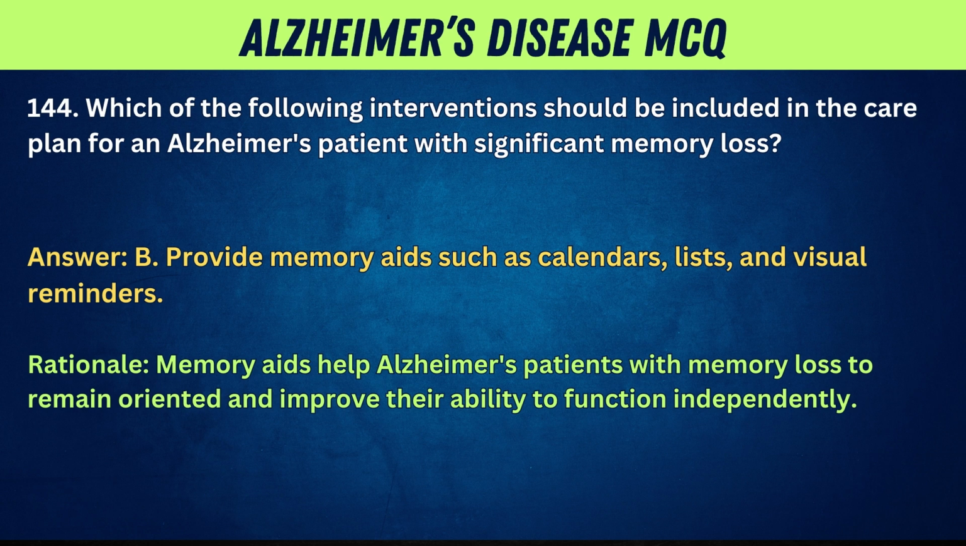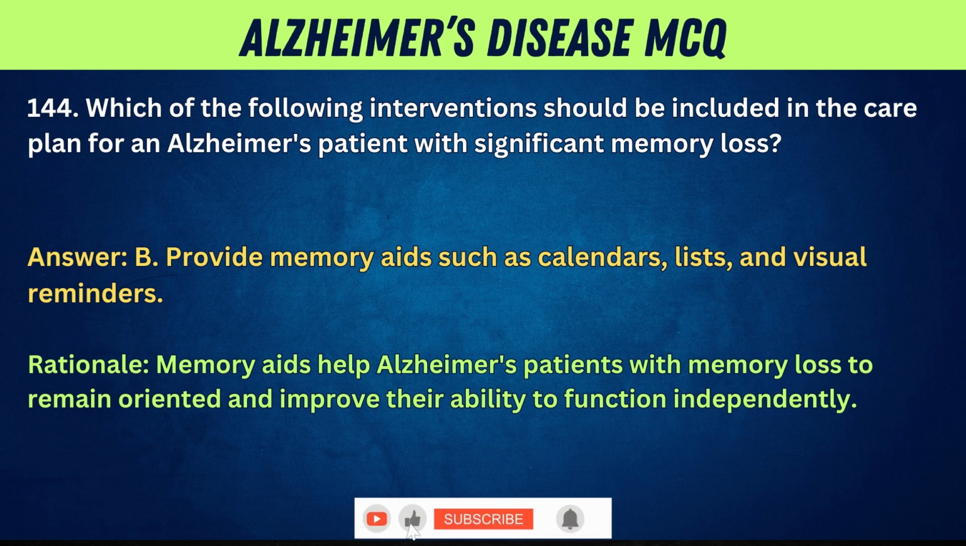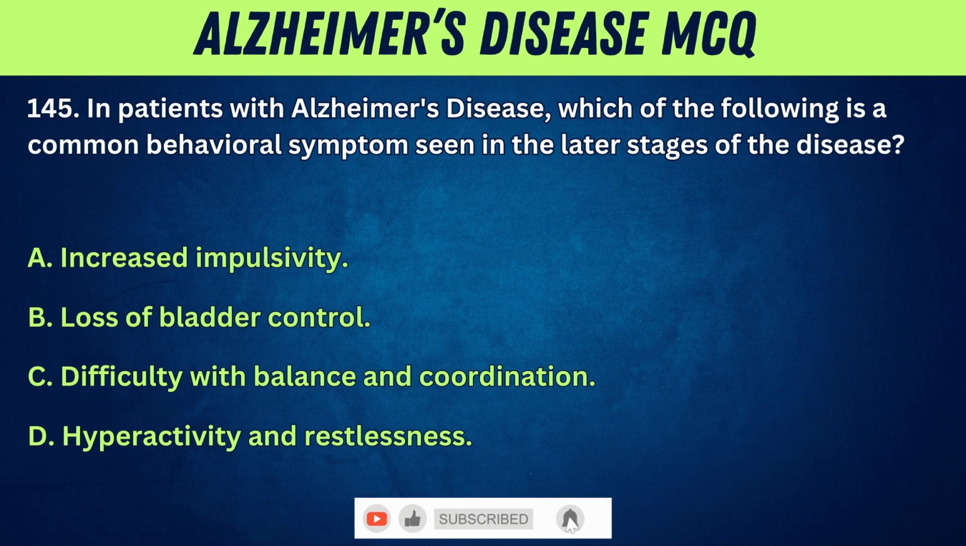Answer: B. Provide memory aids such as calendars, lists, and visual reminders. Rationale: memory aids help Alzheimer's patients with memory loss to remain oriented and improve their ability to function independently.